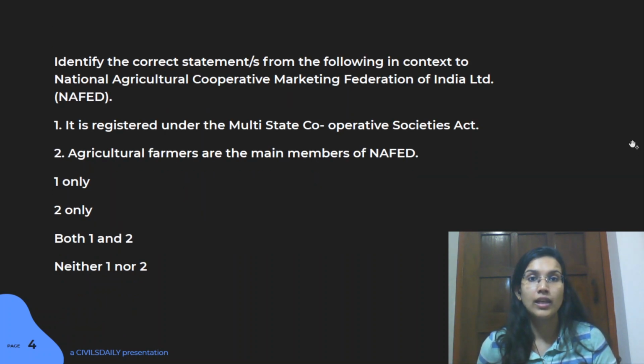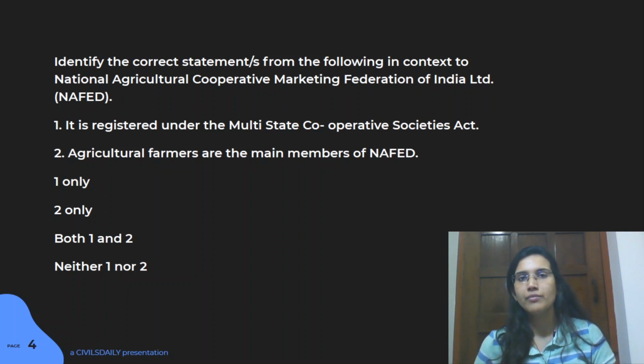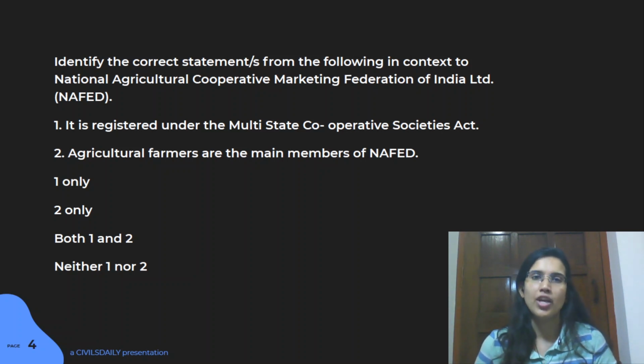So now let us shift to another question here. This question is actually based upon a body. Now this body is the National Agriculture Cooperative Marketing Federation of India Limited. See, the basic idea behind this question is that a lot of times in prelims, such bodies are picked up and a few questions are made upon its functioning, members or chairman.